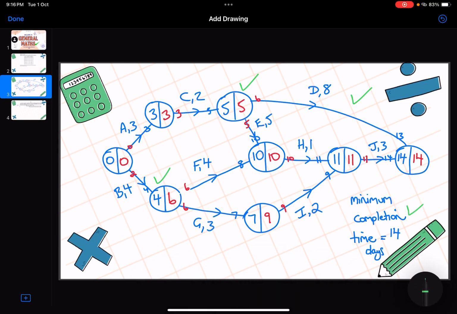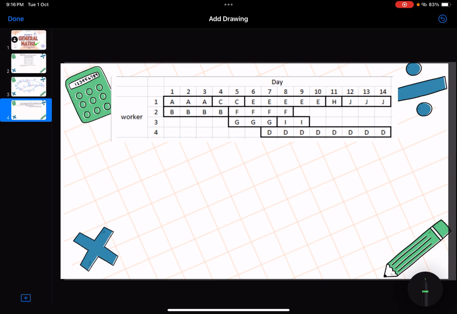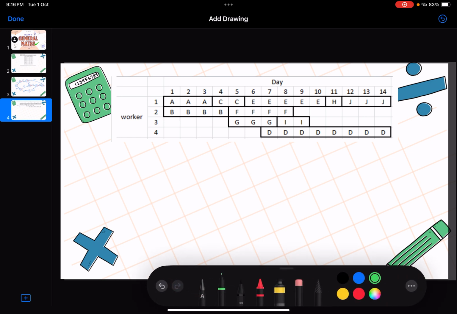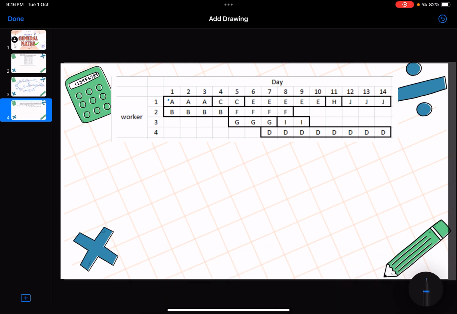Now, in order to determine the number of workers we're going to require, because from the start there were 2 activities, activity A and activity B, we only really need 2 workers to start off with. On our next slide I've pre-prepared how many workers you're going to need. The first worker is able to do activity A, which takes 3 days.